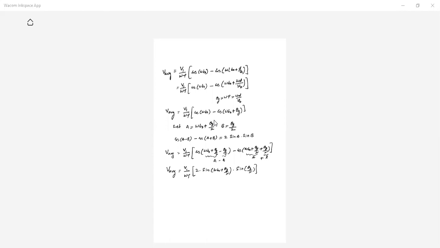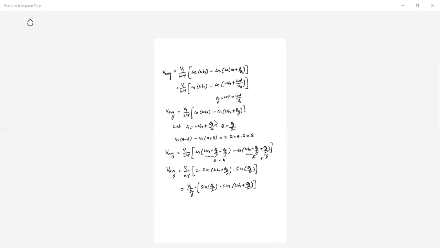So this you can write: V1 by theta G into sin of theta G by 2, into sin of omega T naught plus theta G by 2.